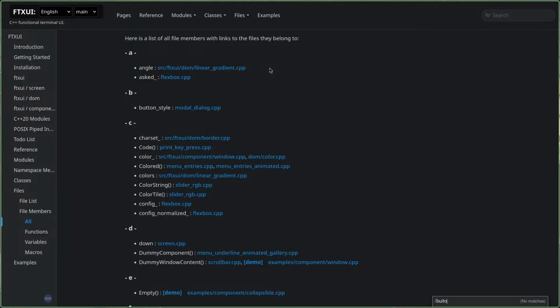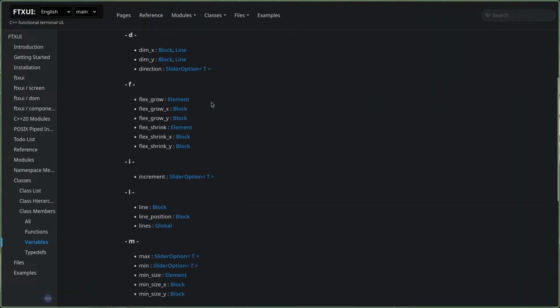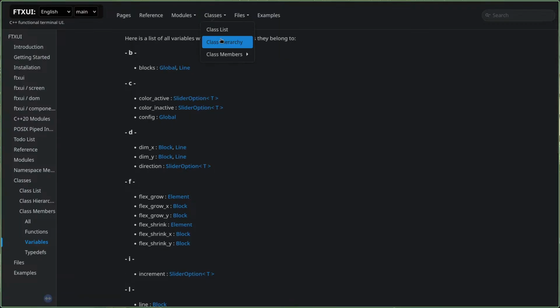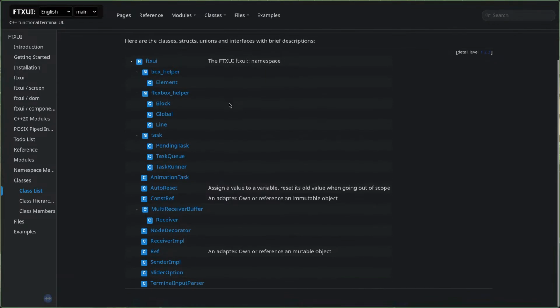And if I search for, no, I want to check for data types. This is file list, not of my use. Classes, members, variables. Okay. It's not a variable as well. It's a defined data type. Class list. What will we see here?